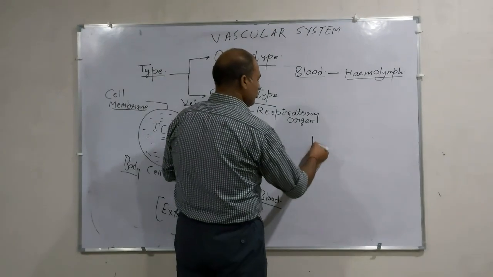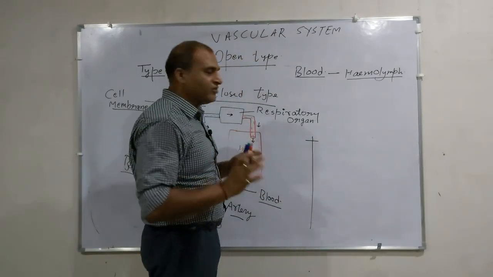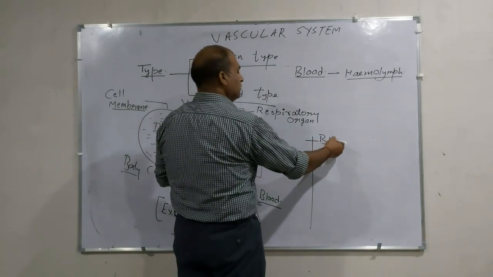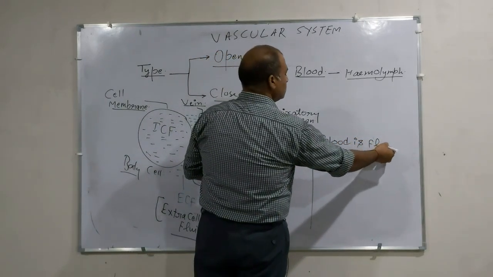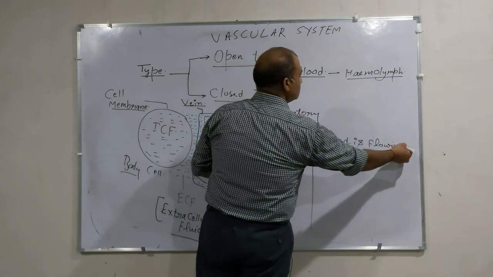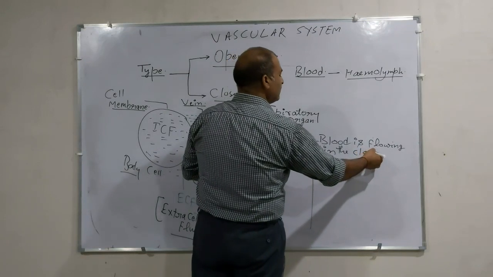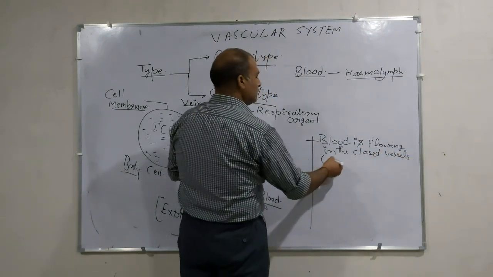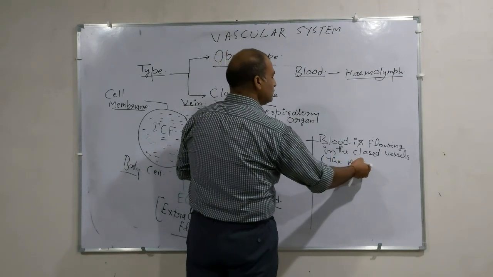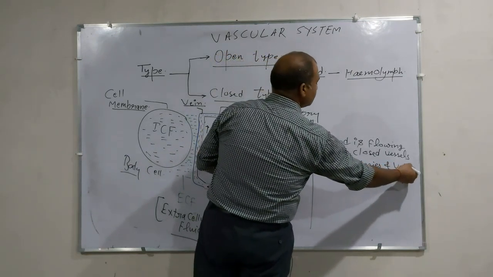And what are the features? In the closed blood vascular system, the blood is flowing in closed vessels, the arteries and veins.